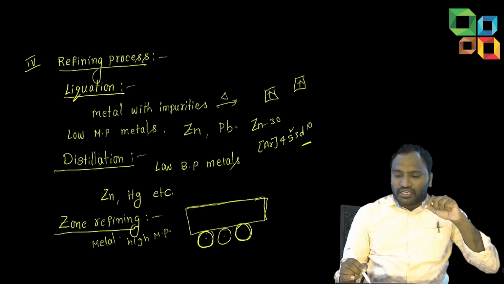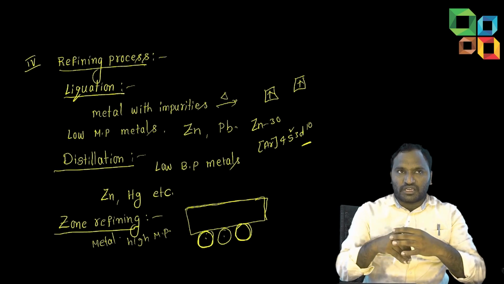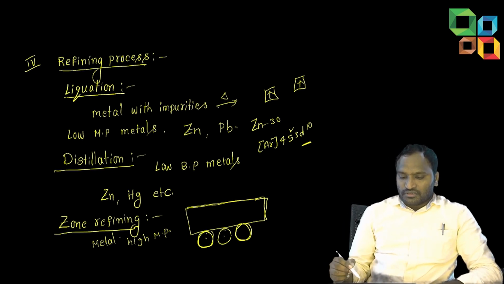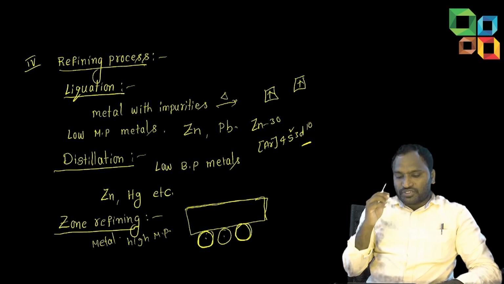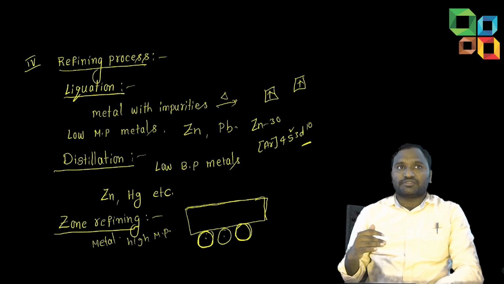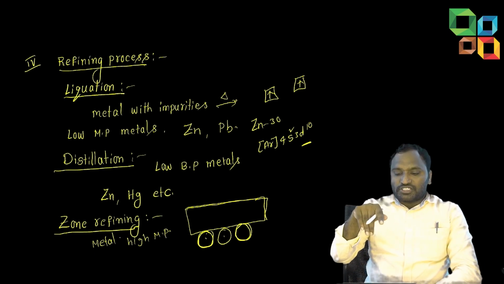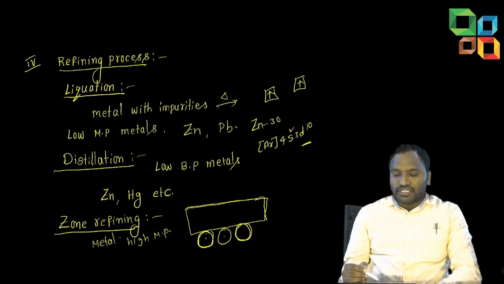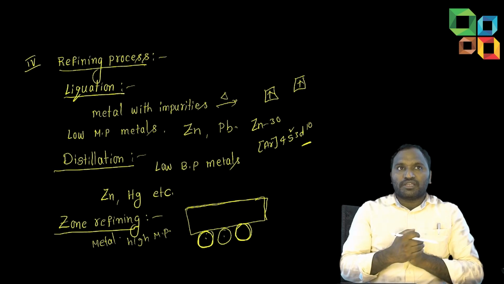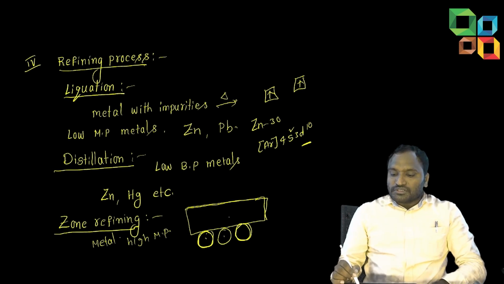So here, circular heating coils move from one end to another end. I told you, we heat just above the melting point of the metal. First, impurities will melt because their melting points are lower than the metal's melting point. They both will melt, but these impurities will go slowly to one side. A little slope will be there, and they will go to another end.